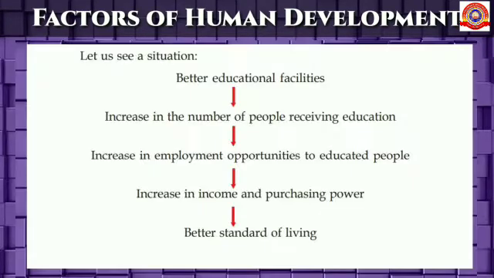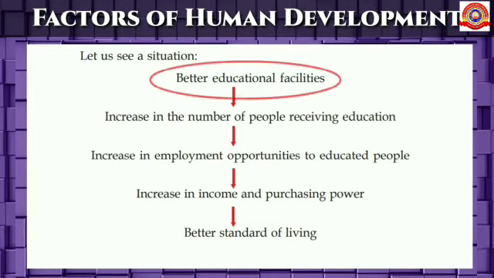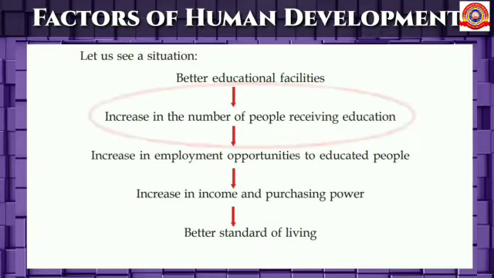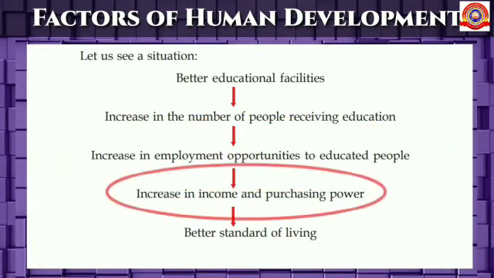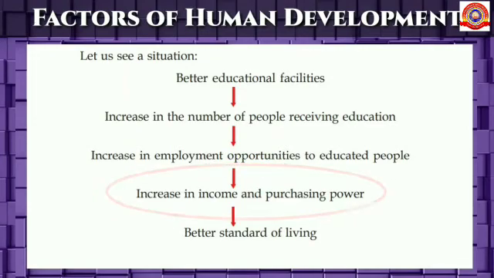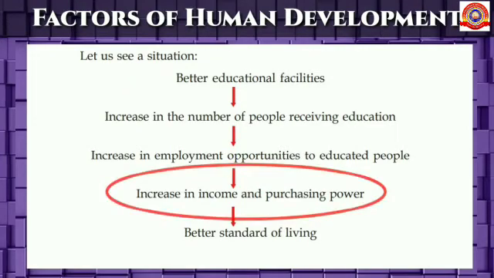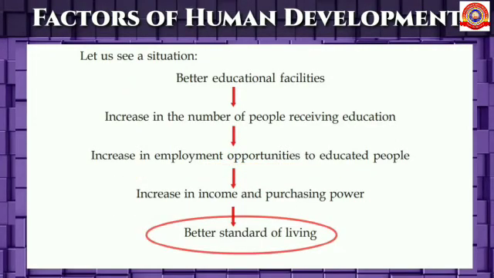For example, let's see a situation. If better education facilities are available in the economy, then there will be an increase in the number of people who receive education and also employment opportunities to the people who got educated. Therefore, an increase in the income and purchasing power. Through that, better standard of living also develops in an economy.